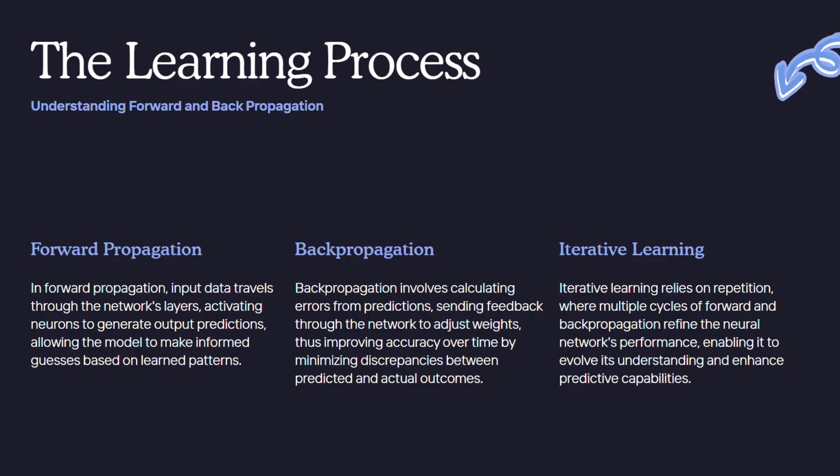Backpropagation. After making a prediction, the network compares its answer to the correct result. The difference between them is called the loss, which measures how wrong the model was. Using an algorithm called backpropagation, the network sends that error backward through all the layers. It then adjusts the weights slightly to reduce the error next time. This cycle of forward propagation, loss calculation, and backpropagation repeats thousands of times until the network becomes highly accurate. That's how machines learn: not by being told what's right, but by improving through feedback.